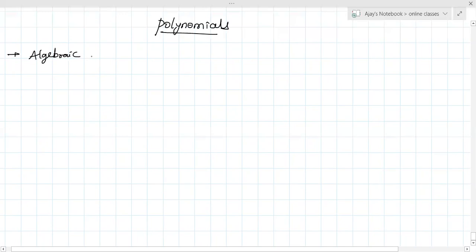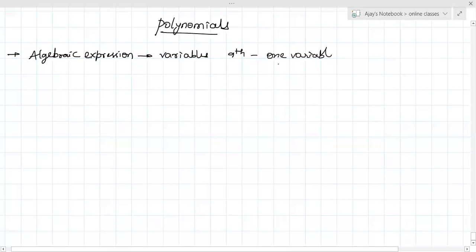In 9th standard, you have studied one variable. Now, you will be studying two variables in 10th standard, that is the next chapter.